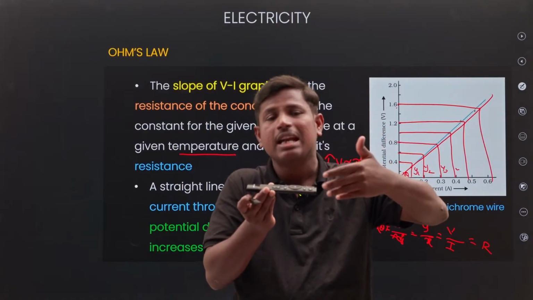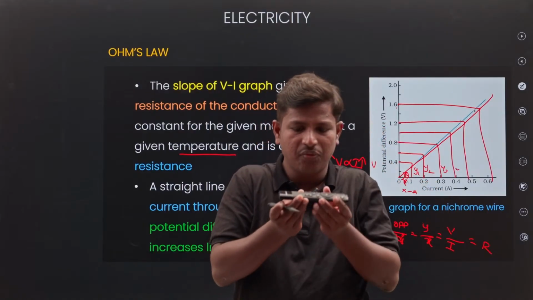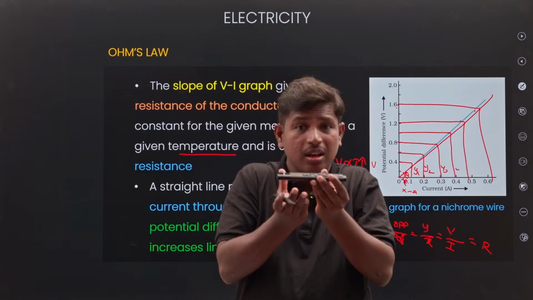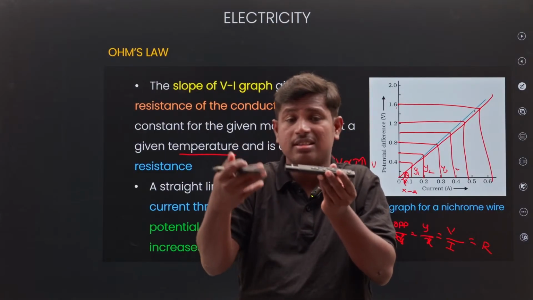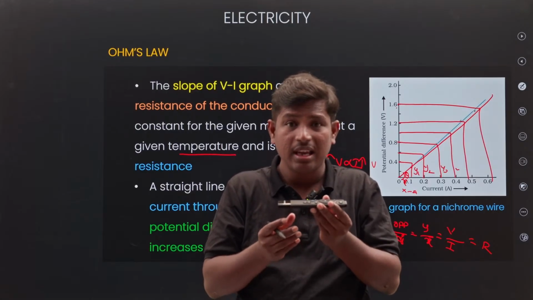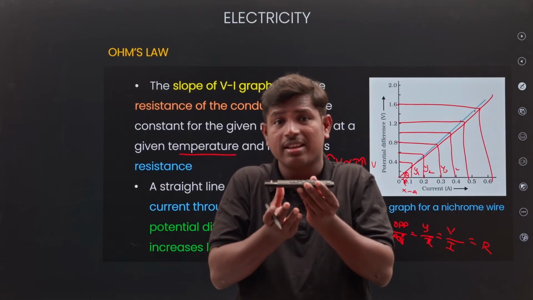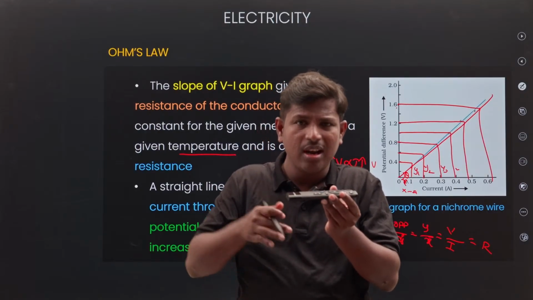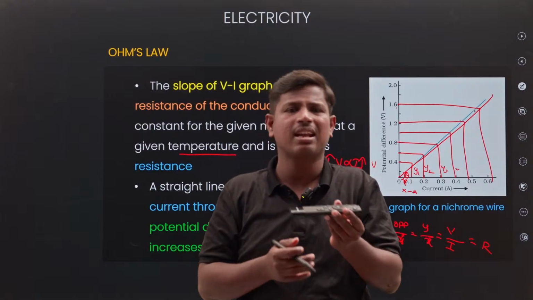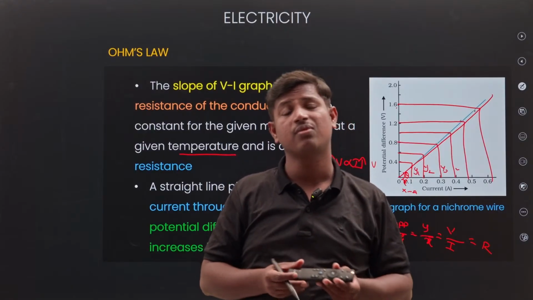If the temperature increases, the flow changes. Why? If temperature increases, more electrons come out from the atoms, so the flow will be different.